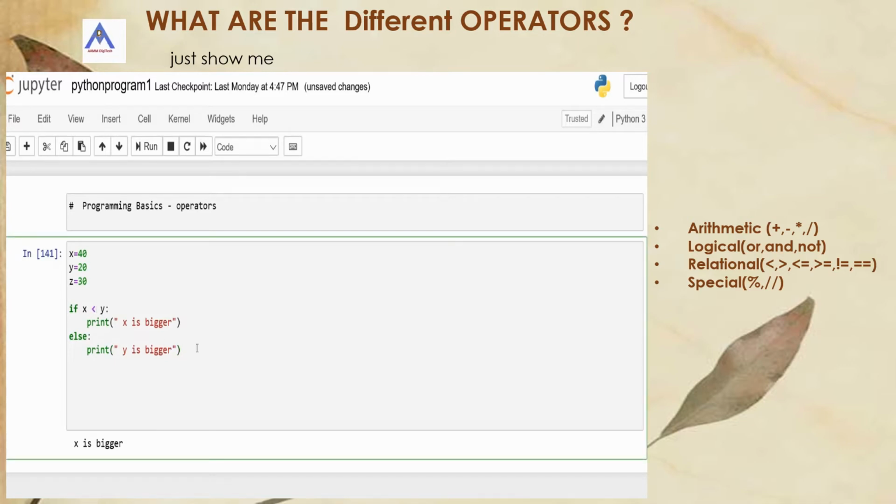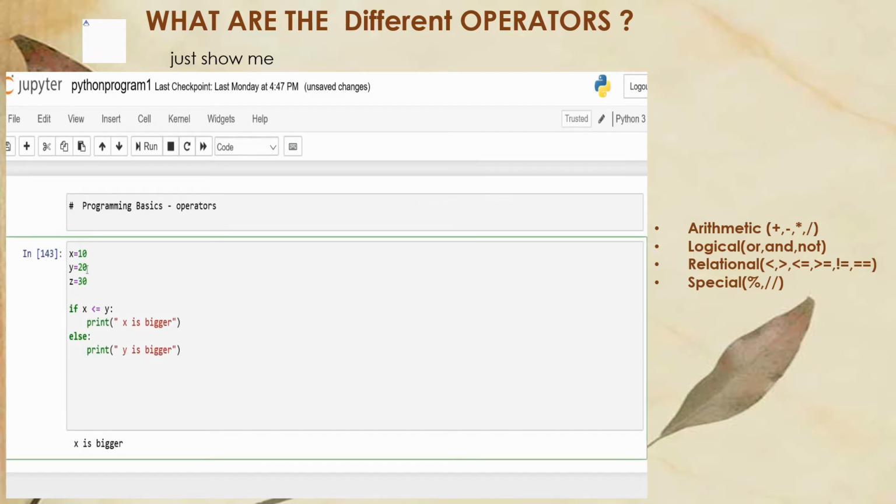In this case, x less than y? No, so y is bigger. So x less than or equal to y, then x is bigger. Is it? Yes, it is true. Now you see x is bigger.